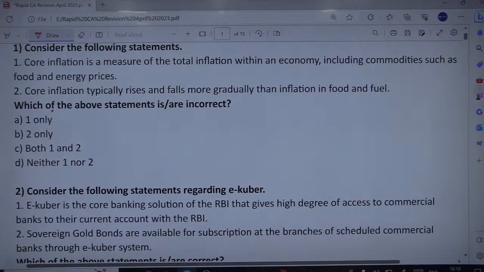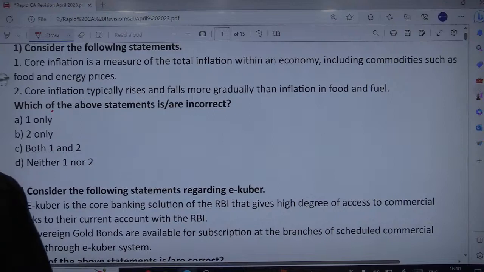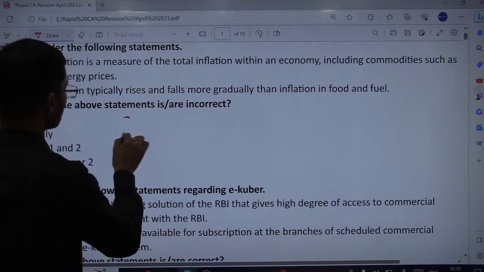Core inflation is a measure of the total inflation within an economy including commodities such as food and energy prices. Fine. Core inflation typically rises and falls more gradually than inflation in food and fuel. Remember, we have two sets of inflation. First is called headline inflation or CPI inflation. Fine.